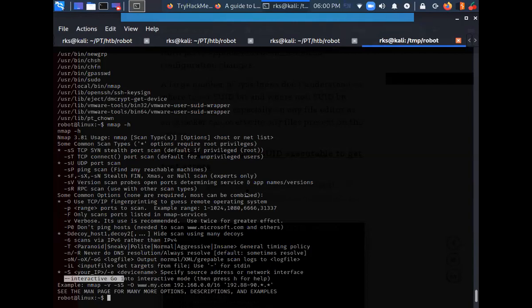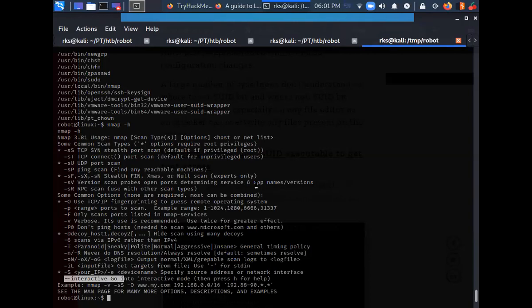This is a flag which is not available in the new Nmap version. What the --interactive flag allows you to do is execute OS level commands through Nmap. And Nmap is running as root.